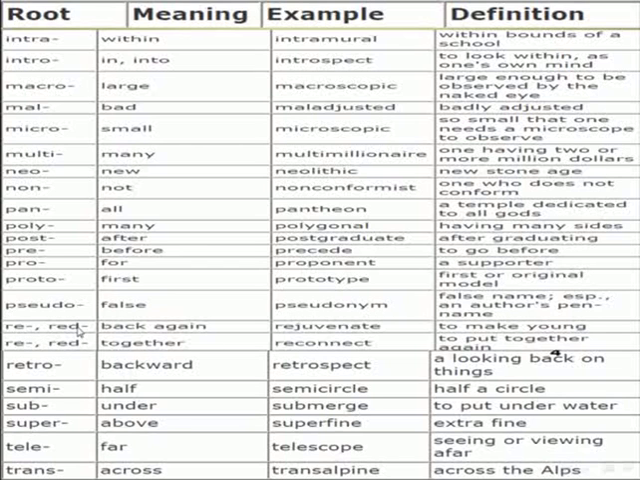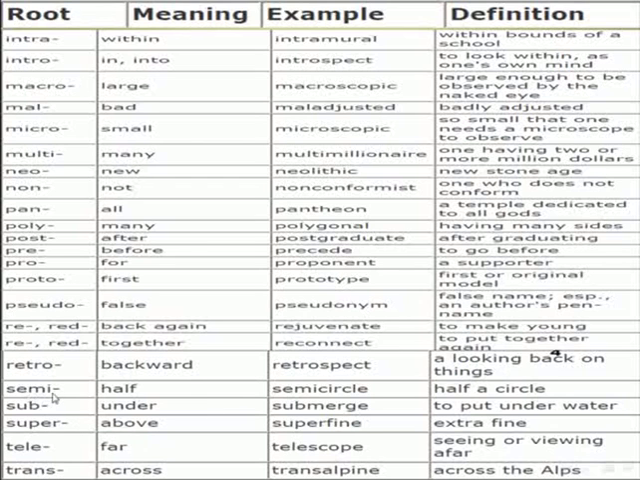Prefix root: re and red. It means back again. Example for the use: rejuvenate. Rejuvenate. It means to make young. Another prefix root, again, re and red, but the meaning here: together. An example for the use: reconnect. Definition: to put together again. Another prefix root: retro. It means backward. Example for the use: retrospect. Definition: a looking back on things.